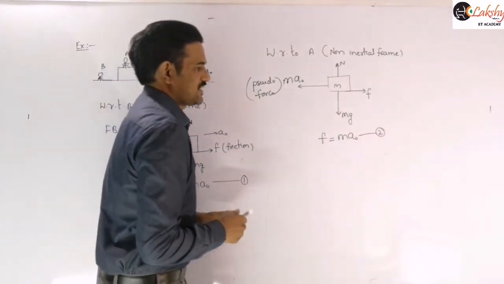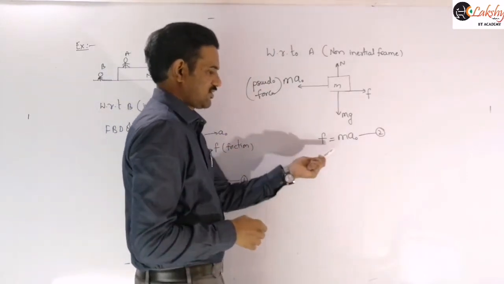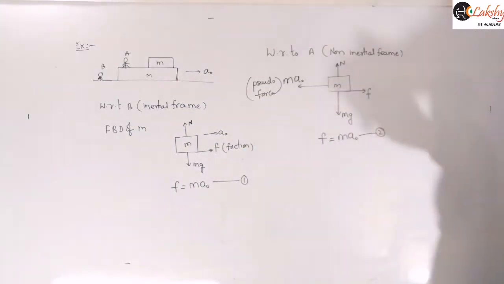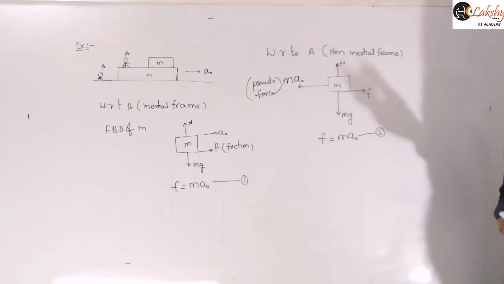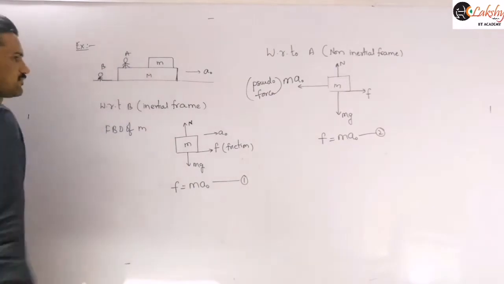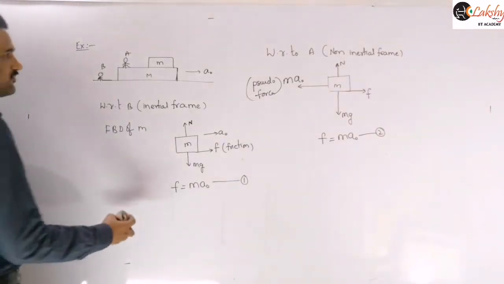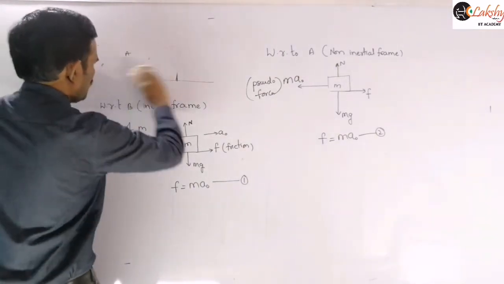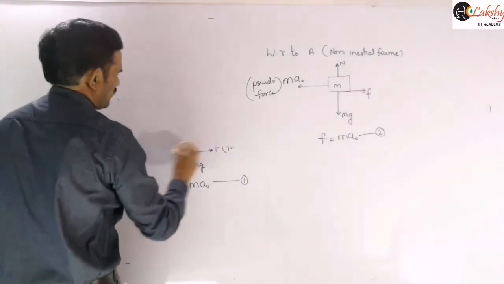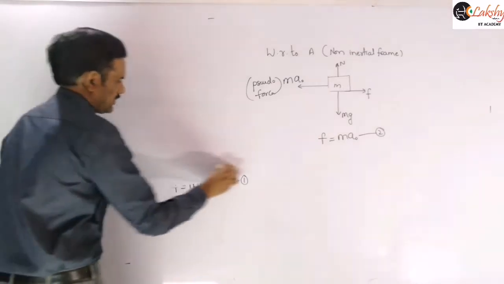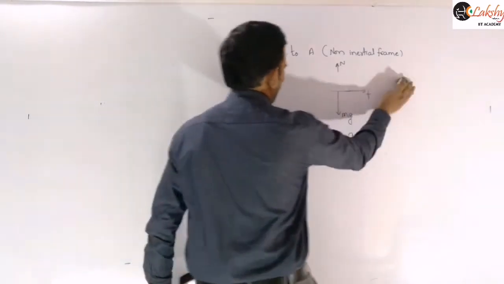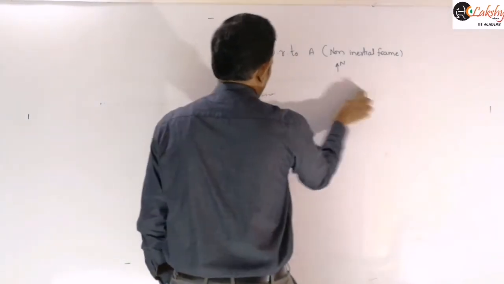So as the object is in equilibrium, or the object is at rest, therefore F is equal to ma naught. Therefore mention that. Therefore the final result will be the same when we are solving either with respect to inertial or with respect to non-inertial.